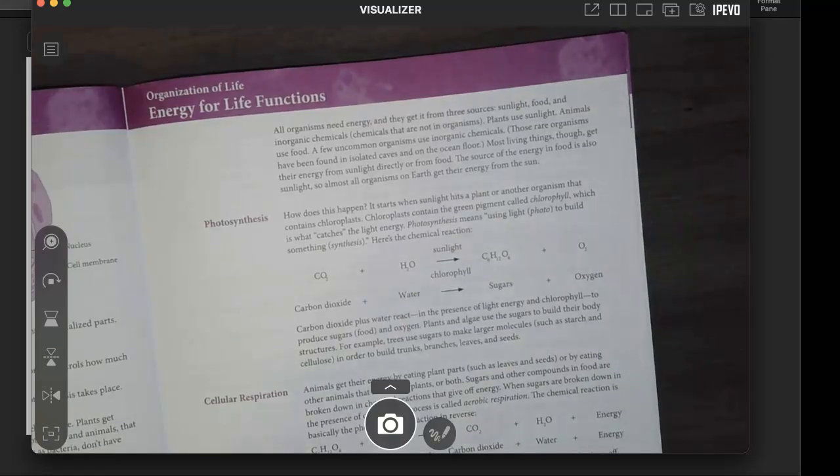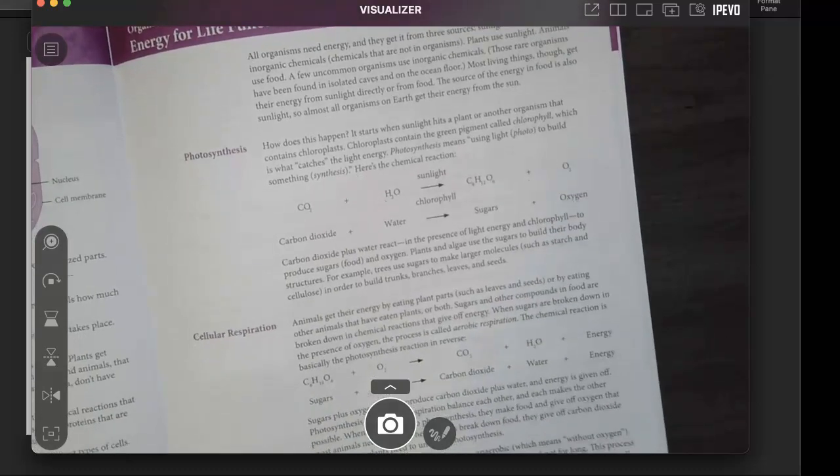All organisms need energy, and they get it from three sources: sunlight, food, and inorganic chemicals, chemicals that are not in organisms. Plants use sunlight. Animals use food. A few uncommon organisms use inorganic chemicals. Those rare organisms have been found in isolated caves and on the ocean floor. Most living things, though, get their energy from sunlight directly or from food. The source of the energy in food is also sunlight, so almost all organisms on Earth get their energy from the sun.